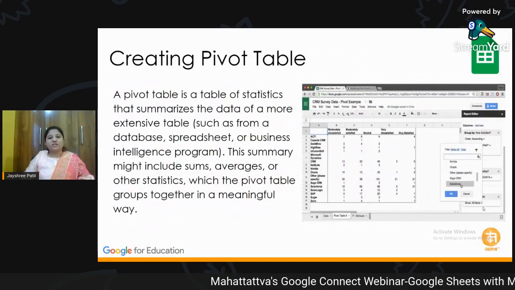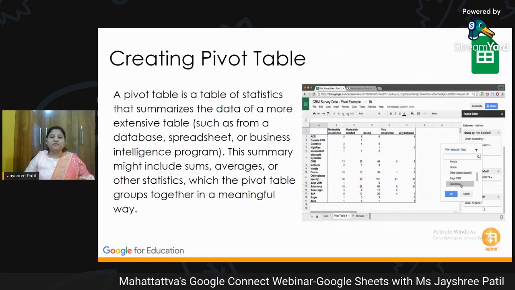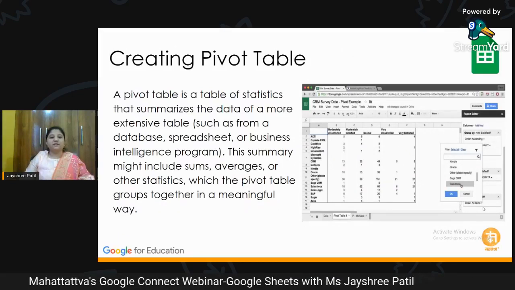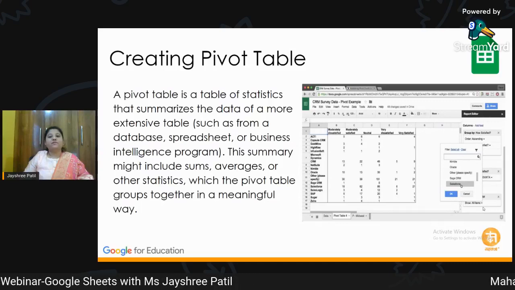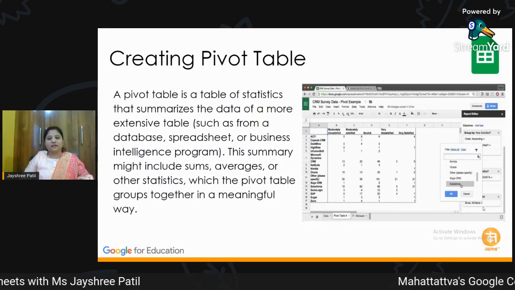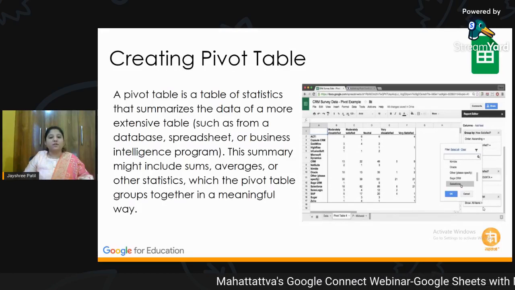The most important feature of Google Sheets which we are going to learn today is pivot tables. Now, these tables are really very helpful when we have a huge amount of data and we want to analyze it in a different way.